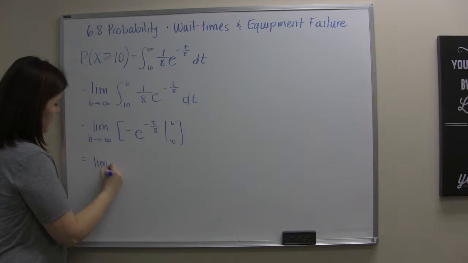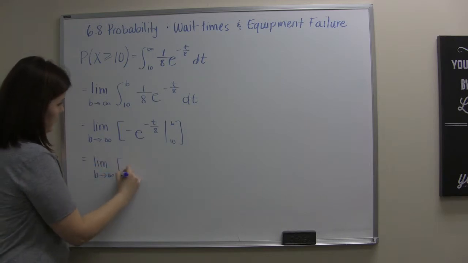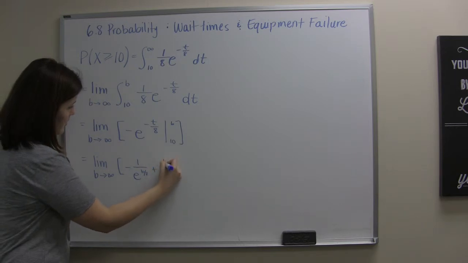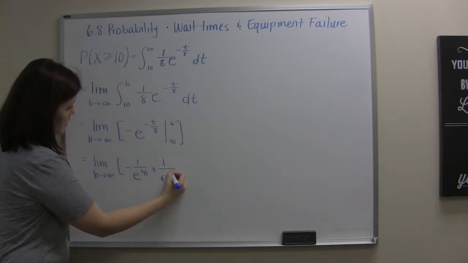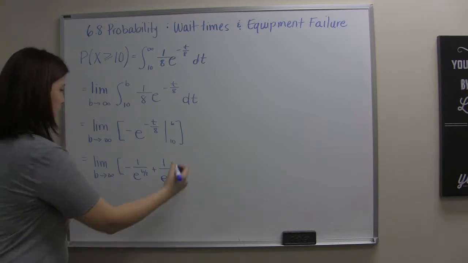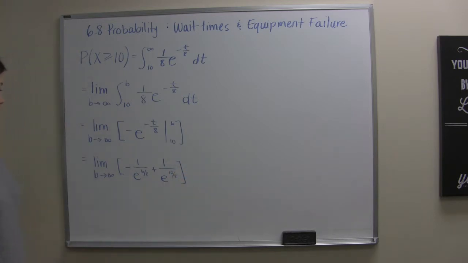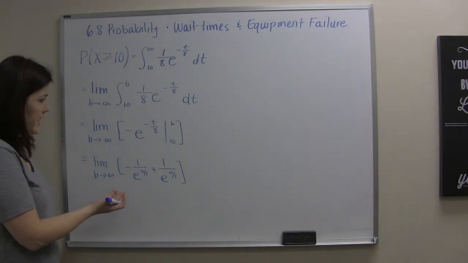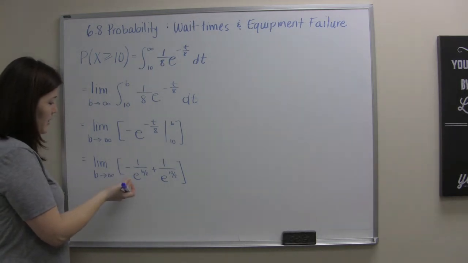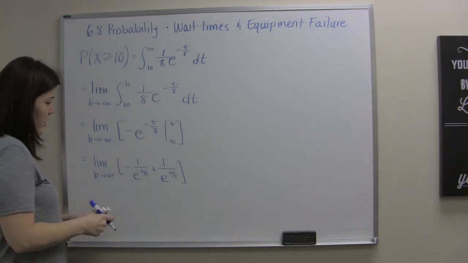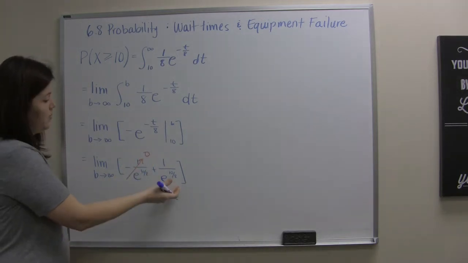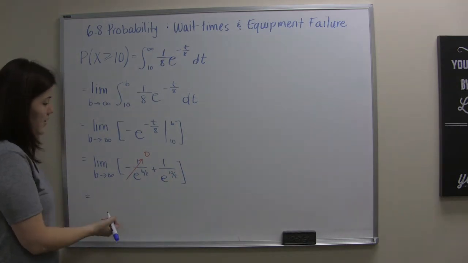which will give me negative 1 over e to the b over 8 plus 1 over e to the 10 over 8, whatever that happens to be. And something nice happens with the first part of this limit. So here we have infinity divided by 8, which is of course just infinity. And so we know that as we take the limit as b approaches infinity, this first term in my limit should travel off and actually give me no value whatsoever. And so there's no b, so this constant is independent of the limit.